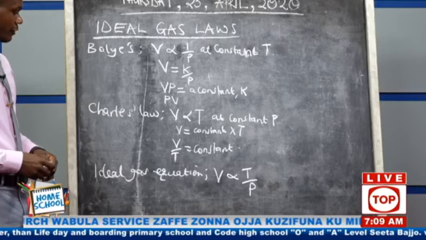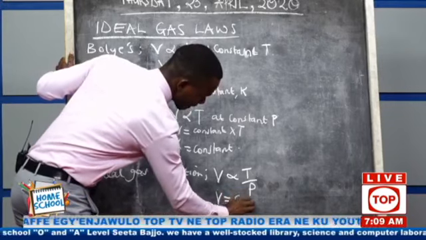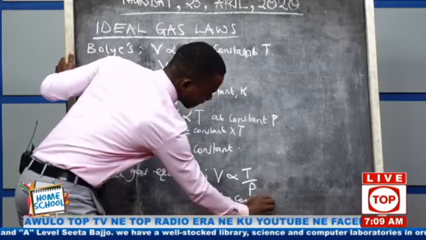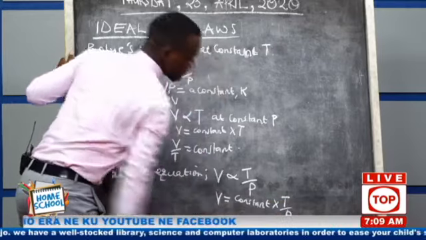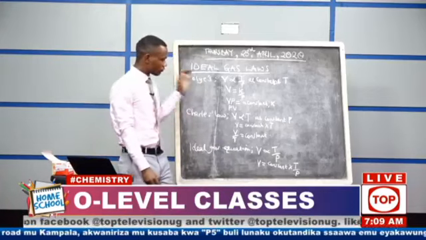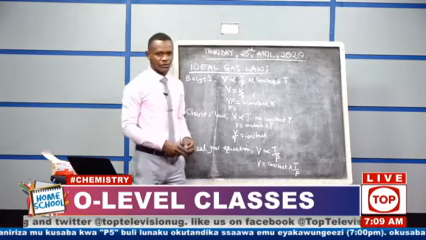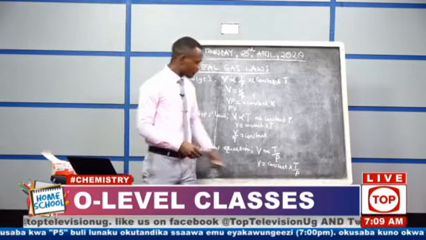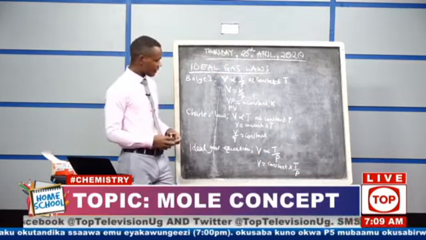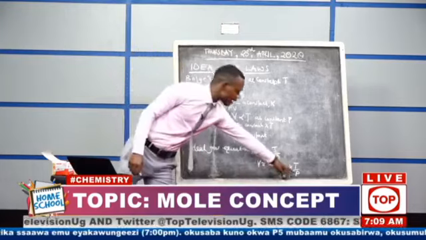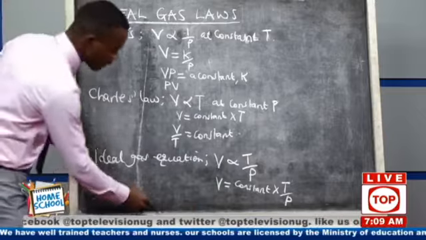So if we begin with this one and we want to remove the proportionality sign, what do we say? V will equal a constant times T over P. We were able to make the word constant the subject of the formula. And we said that we have to multiply by P this side and divide by T this side.